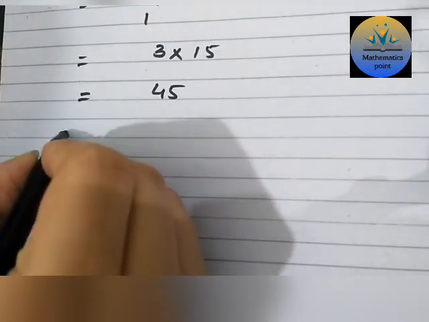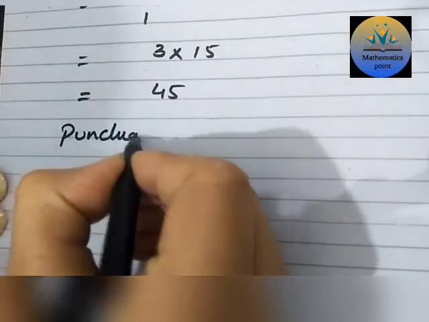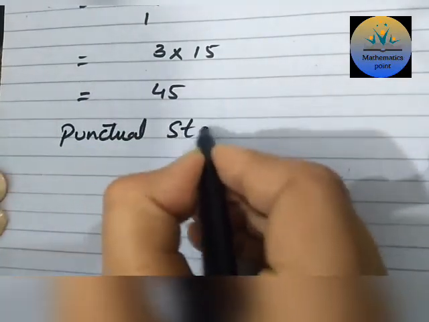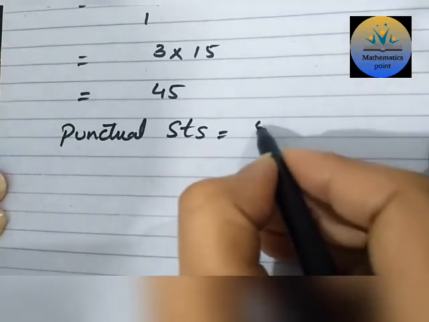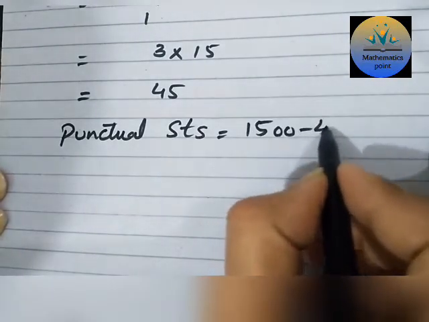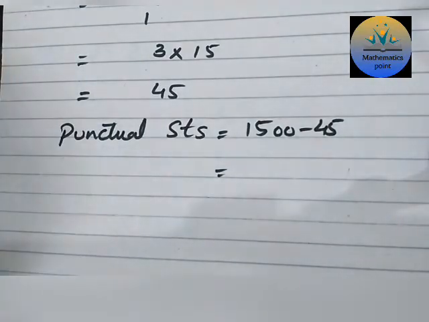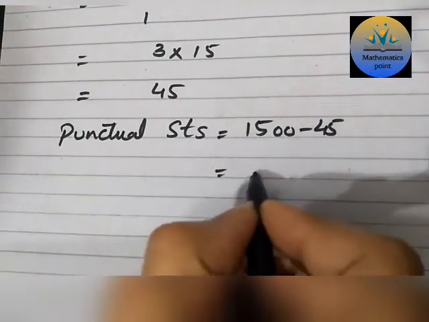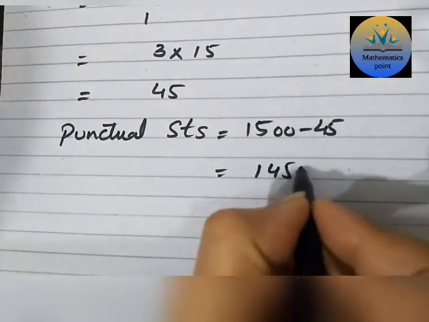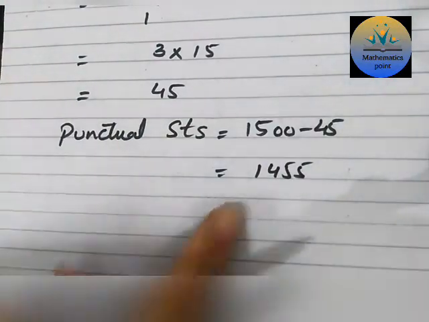Okay, now we write down punctual students. Total number of students that we have is 1500. Now from 1500 we subtract those late ones, then we will get our answer. Okay, 1455. So 1455 is the number of the students that are punctual for school.